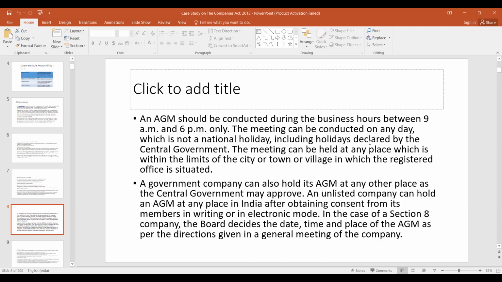Now regarding a government company: it can also hold its AGM at any other place as the central government may approve. An unlisted company can hold an AGM at any place in India after obtaining consent from its members in writing or in electronic mode. In the case of a section 8 company, the board decides the date, time and place of the AGM as per the directions given in a general meeting of the company. So these are some of the provisions regarding AGM.